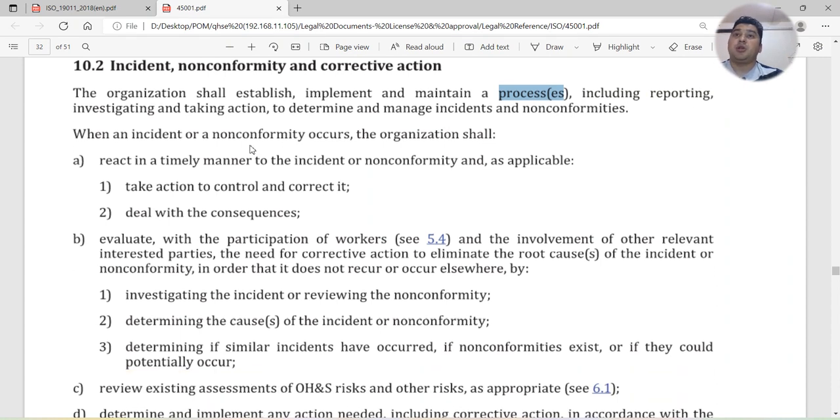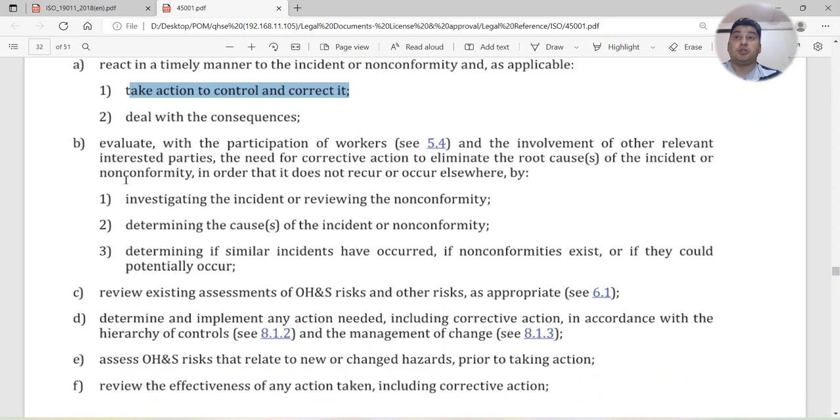When an incident or non-conformity occurs, the organization shall react in a timely manner to the incident or non-conformity as applicable, and take action to control or correct it. If there is an NC or any incident, you have to take action to control and correct it, and deal with the consequences also. Evaluate with the participation of workers. Whenever you are doing incident investigations or implementing any control measure, you have to involve the workers also, and the relevant interested parties.